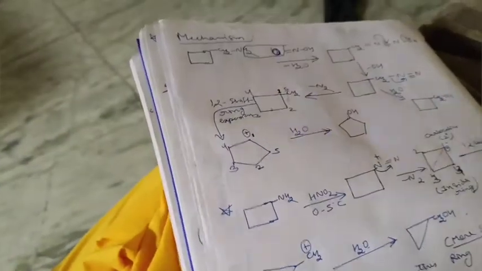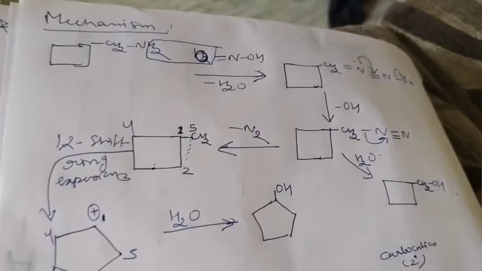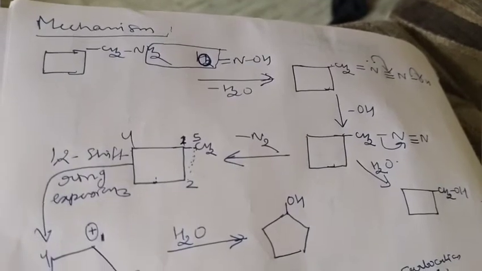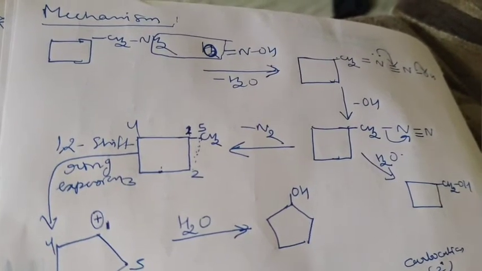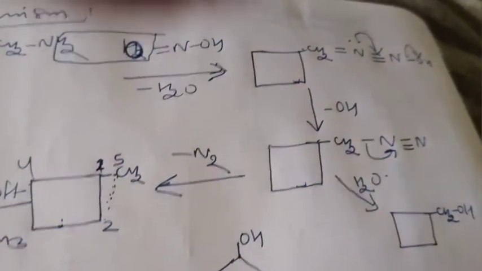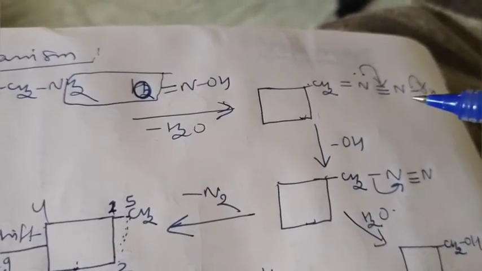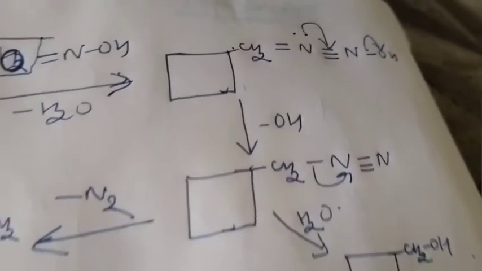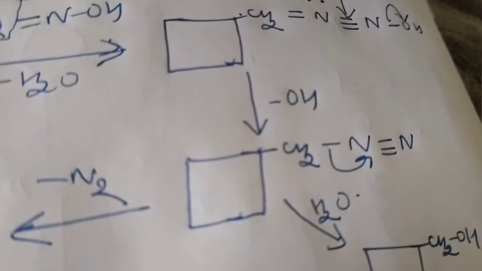Now next, I am showing you the mechanism over here. We have taken this simple example. This is the cyclic compound we have already taken, and it will react with HNO2. What happens? A water molecule can easily eliminate, and after that the lone pair of electrons on nitrogen will shift to the nitrogen over here. Then finally the OH bond can easily break down and we will get CH2 and a triple bond to N.